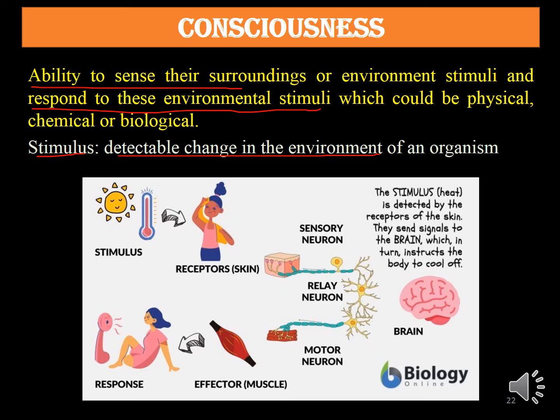First is the ability to sense the surrounding or environmental stimuli. Like this girl senses the change in environmental heat, or stimulus, and responds to this environmental stimulus. She responds to the heat change by cooling off her body.